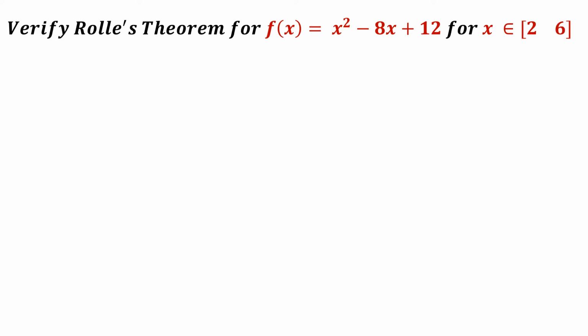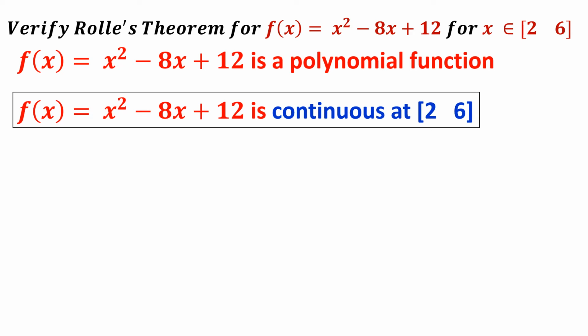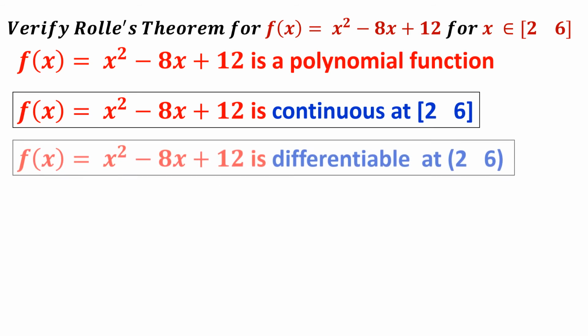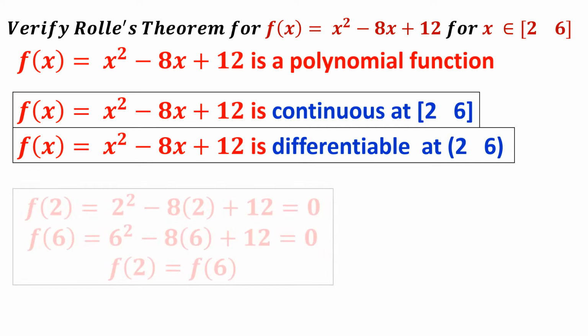Let us take a problem. Example: I have given f(x) is equal to x square minus 8x plus 12. I want to check Rolle's theorem in the interval [2, 6]. Therefore, a is equal to 2, b is equal to 6. It is a polynomial. Just now we have seen that for a polynomial function I can claim that it is continuous in the given interval. As it is a polynomial, it is differentiable in the open interval (2, 6).